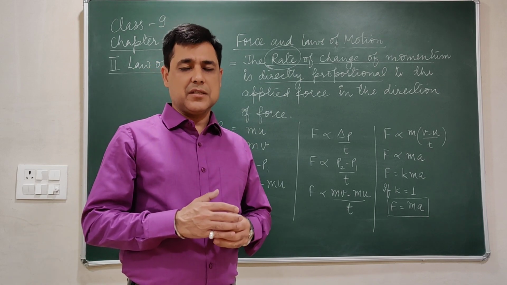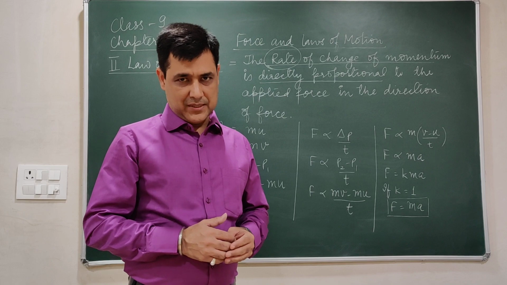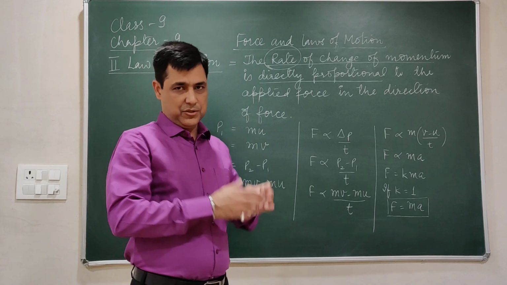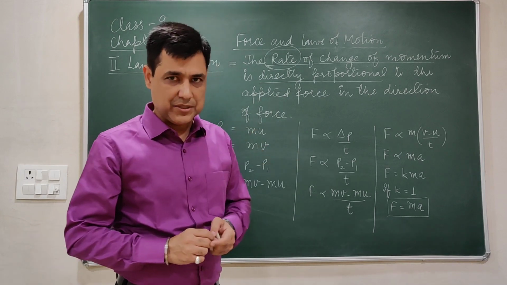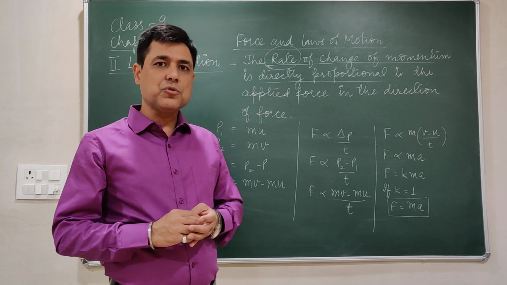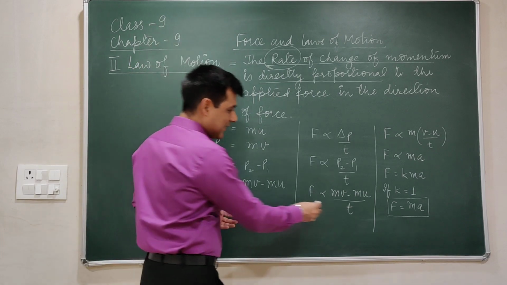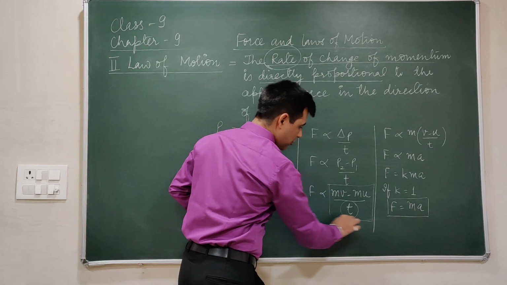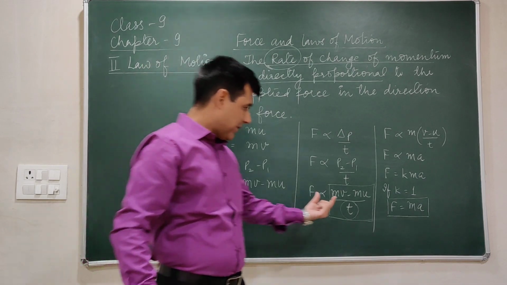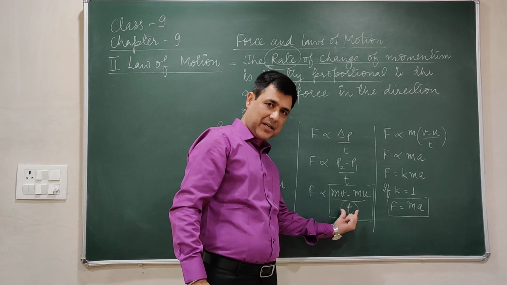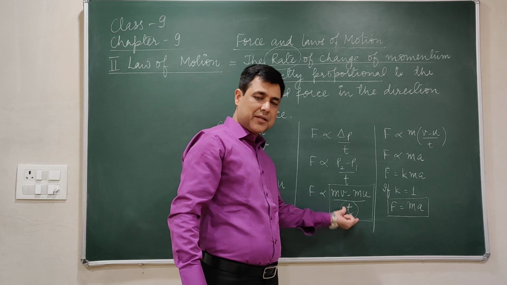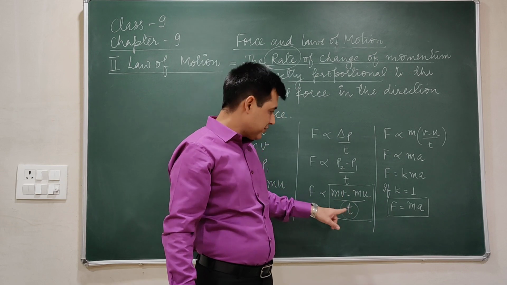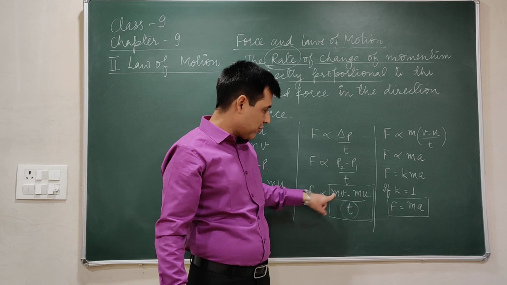We have played several times with a ball. Especially when someone is throwing a ball towards you, you generally pull your hands backward. Why do you pull your hands backward? You pull your hands backward because you want to increase the time. When you increase the time, the rate of change of momentum decreases. If you increase the denominator, the whole fraction becomes less. So by increasing the time, you decrease the rate of change of momentum. This whole fraction is the rate of change of momentum.